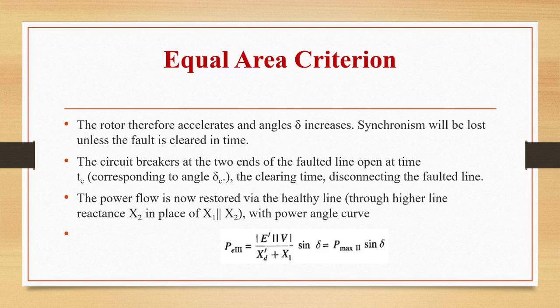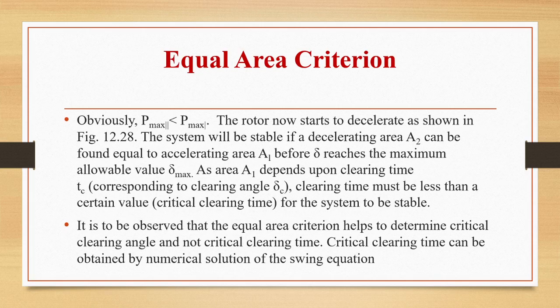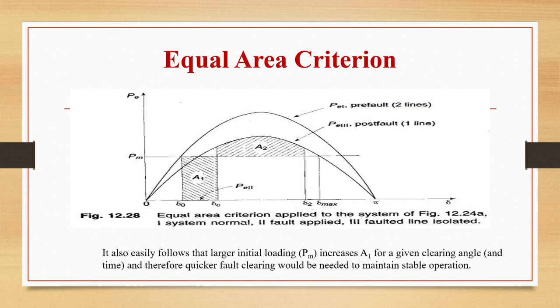So with the power angle curve, PE3 will be equal to mod E dash mod V by XD dash plus X1, sine delta. In place of X1 in parallel with X2, we are taking another line with reactance X2. So now PE3 is equal to P max 2 sine delta. P max 2 is less than P max 1. The rotor now starts to decelerate as shown in this figure.